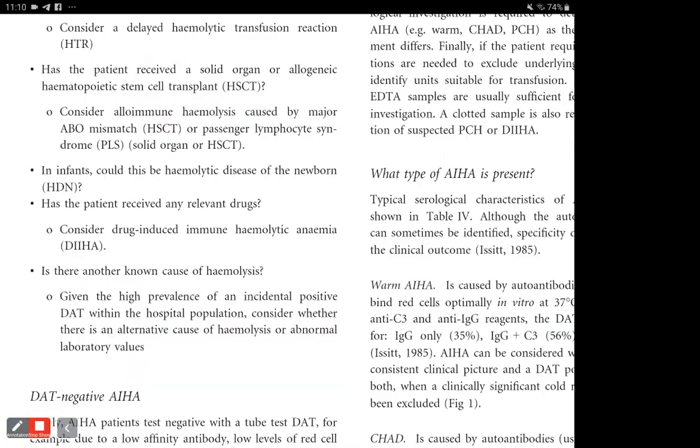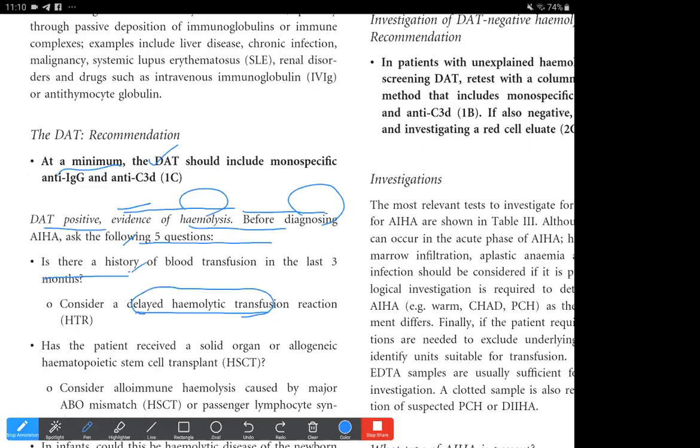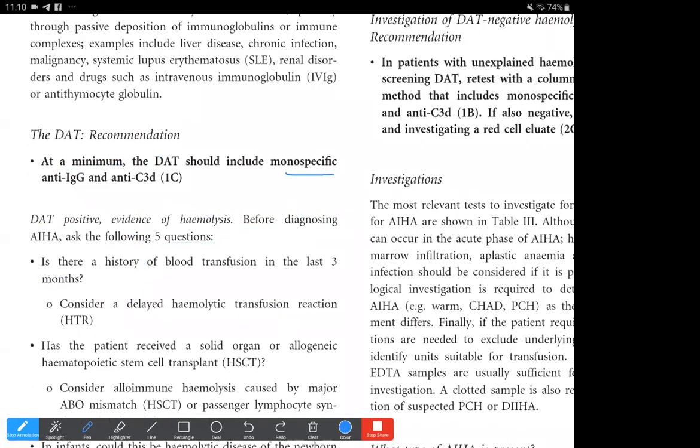The DAT is, however, recommended, and just to increase the specificity of the DAT, we should use monospecific anti-IgG and anti-C3d components. At a minimum, the DAT should include monospecific reagents, because monospecific for IgG would suggest warm, and for C3d would, in a way, suggest a cold autoimmune hemolytic anemia. So before diagnosing